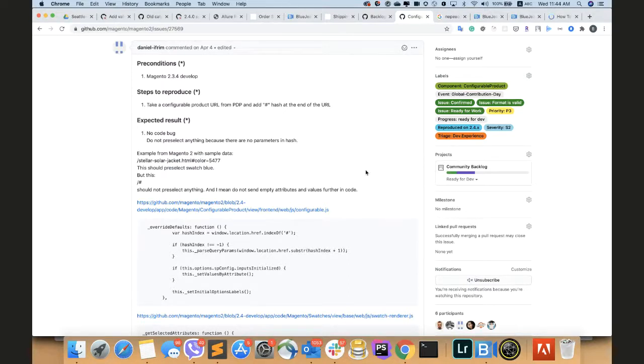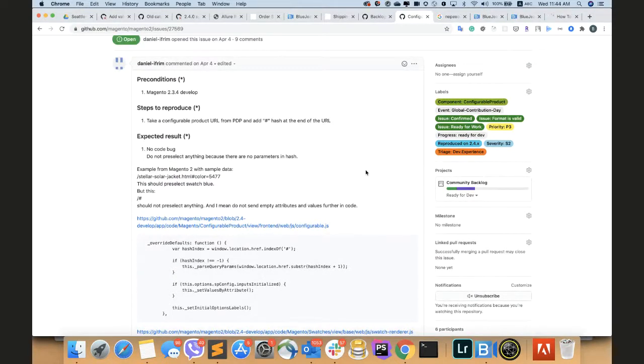Not sure it's critical, but technically it could lead to an incorrect result, and possibly some user will receive an unexpected product with different options, size, and so on. But again, it's probably a very edge case.